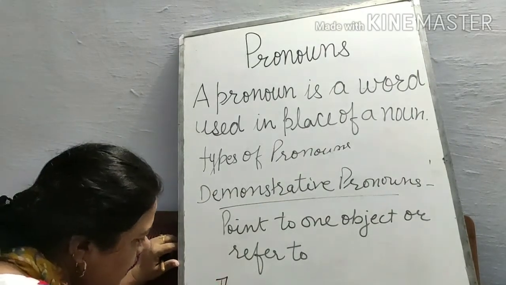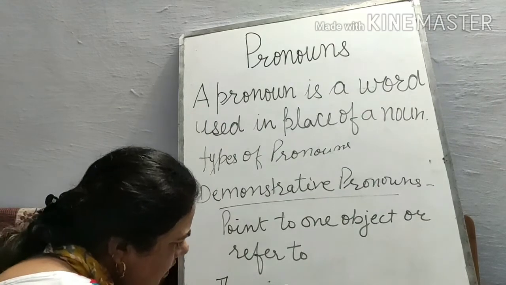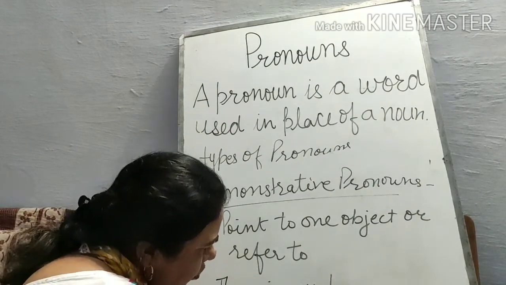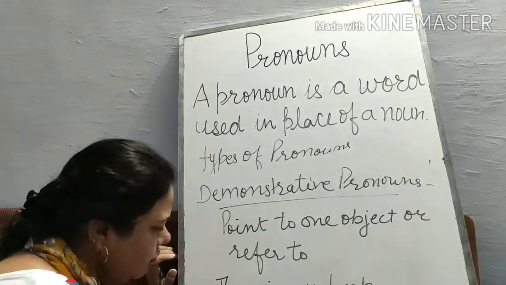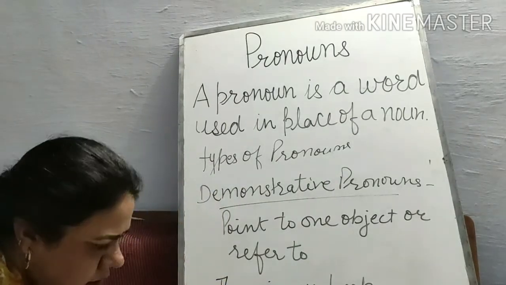This is my book, because this is referring to a book. So this is my book. That is a boy.